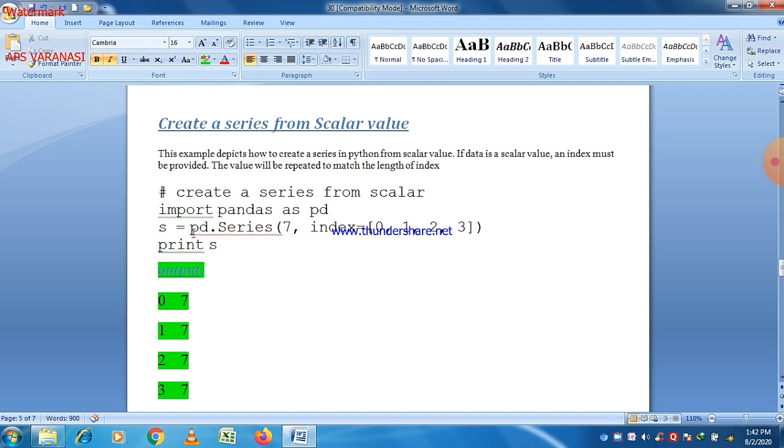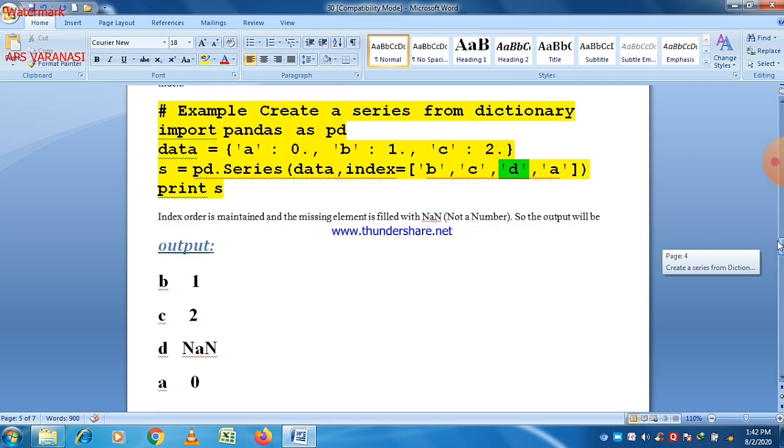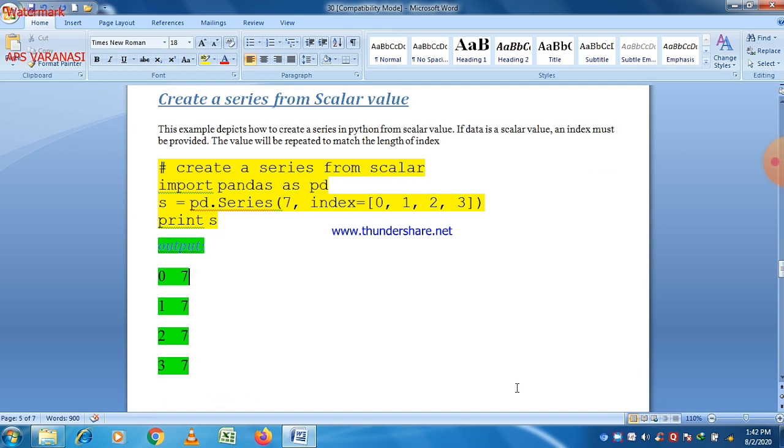There are 4 index values, 0 1 2 3, and the number is 7 here. So using a scalar value, a series can also be created. You can see 0 7, 1 7, 2 7 and 3 7.